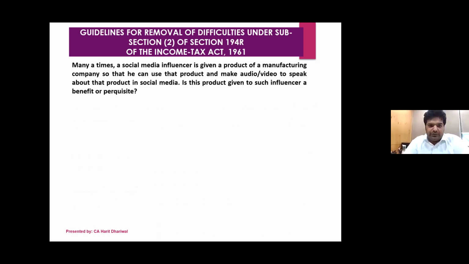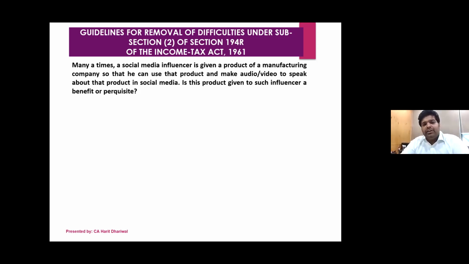Now, nowadays a lot of social media influencers are coming in. There are a lot of people who are active on Instagram and Facebook, and basically they sell products. For example, somebody is promoting a good eatable product which was recently launched in the market.